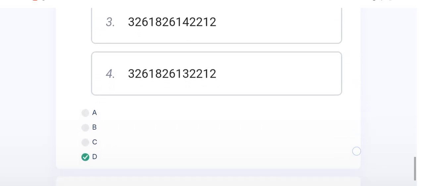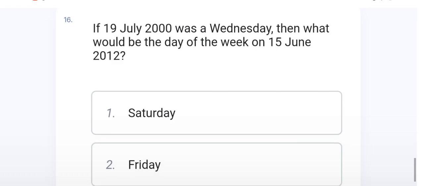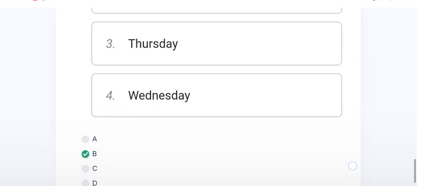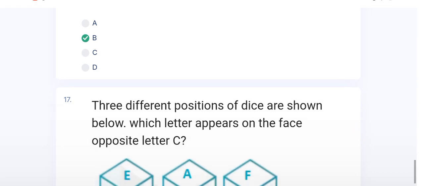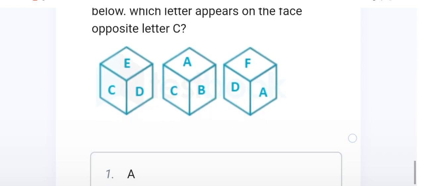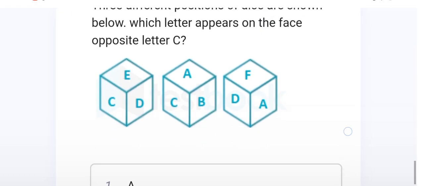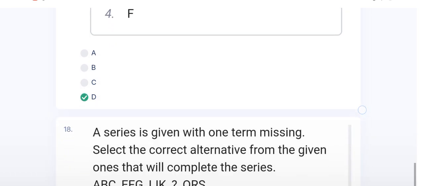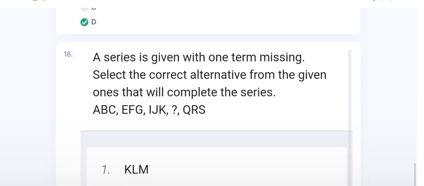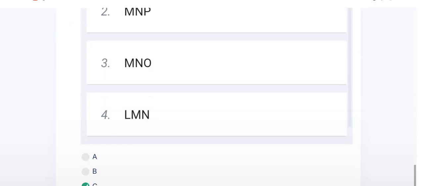D. Now the 16th question is asked from the calendar, and the right option of the 16th question is B. And the 17th question is also a time-taking question, but if you have a trick, then you can solve it very easily. So the right option of the 17th question is D. And now the 18th question is an easy question, so the right option of the 18th question is C.